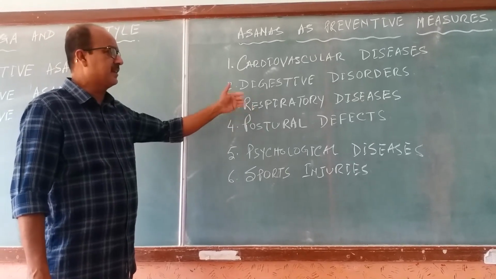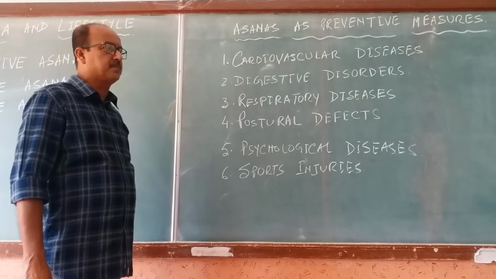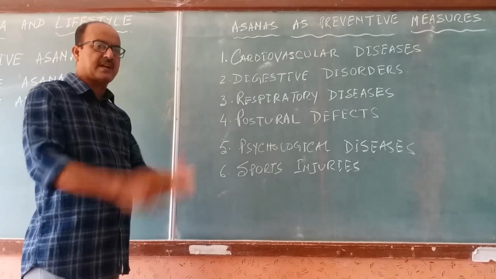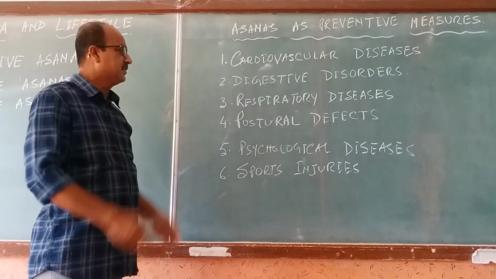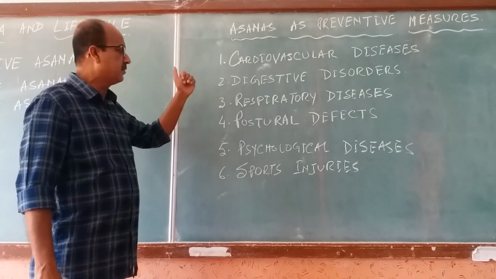It strengthens the lungs and ensures the proper oxygen supply to the body. It increases the tidal air volume and the vital capacity of the body. So that is related to the respiratory system.